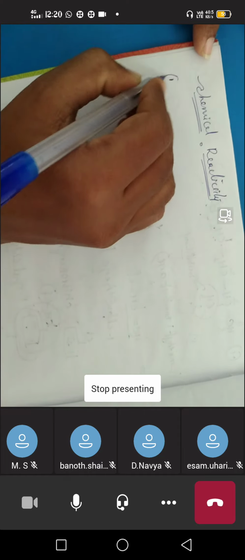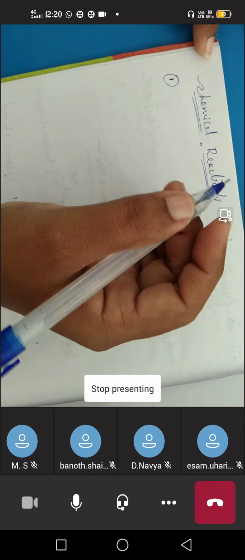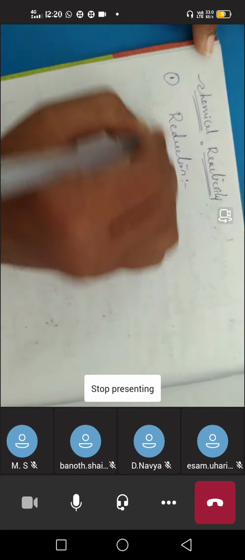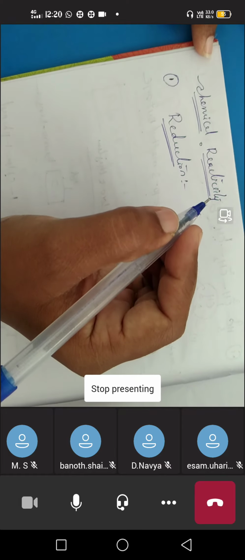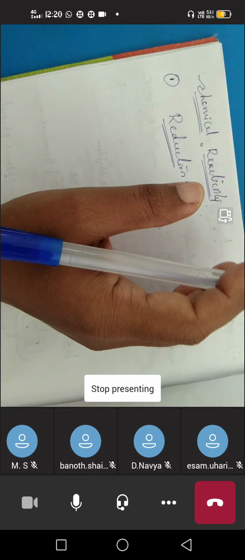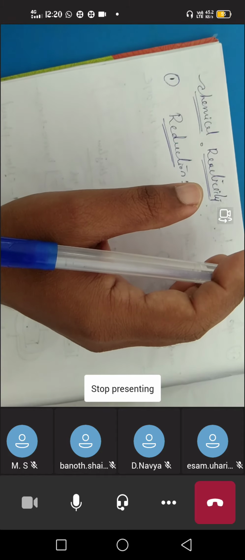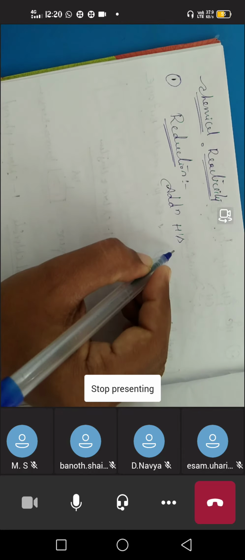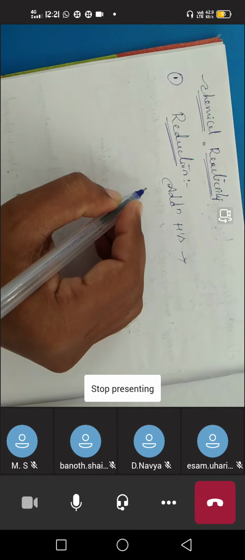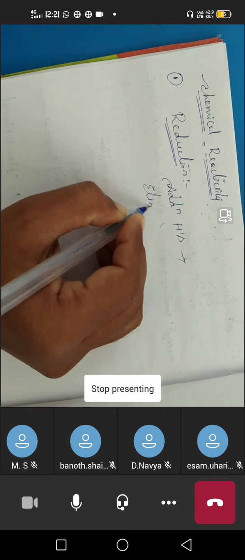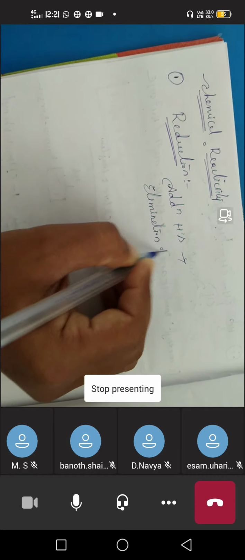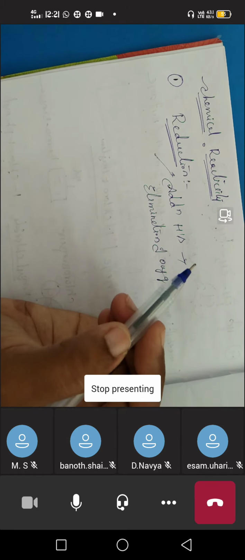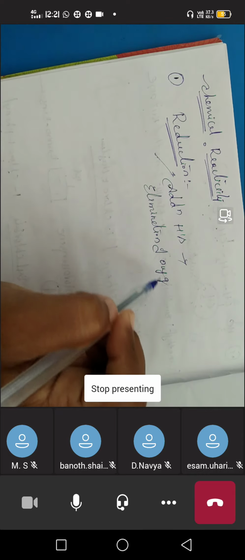In chemical reactivity, the first reaction the alkyl halides undergo is the reduction reaction. So first of all we should know about the reduction reaction. What is reduction? Addition of hydrogens is called reduction, or we can also call it elimination of oxygens. Either we add hydrogens to a particular compound, or we remove the oxygens from it.